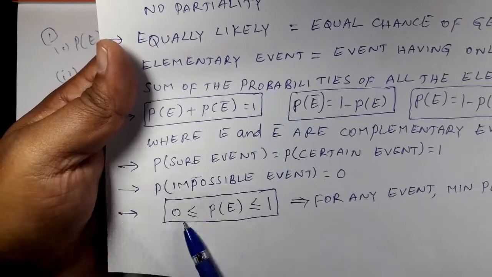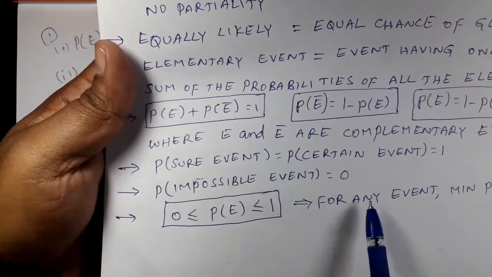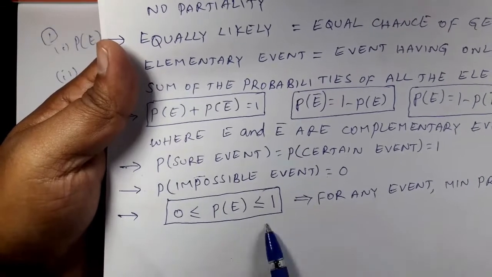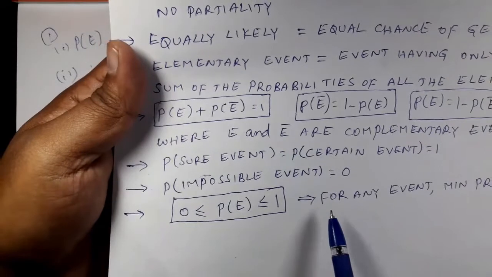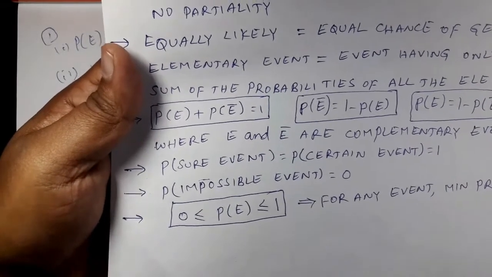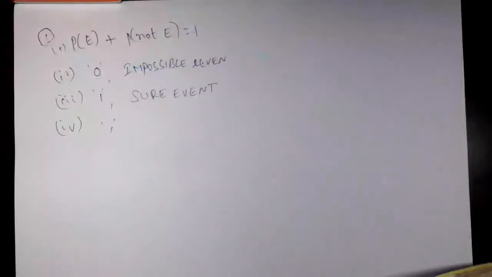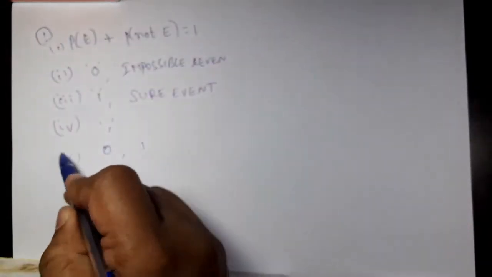Probability always lies between 0 and 1. That may be 0 or maybe 1 also, but that cannot be greater than 1. Probability cannot be less than 0, it cannot be negative. Let's say probability is 2. Is it possible? No. Probability is 3 by 2. Is it possible? No. So maximum value is 1, minimum value is 0. So greater than or equal to 0 and less than or equal to 1. This is the answer.